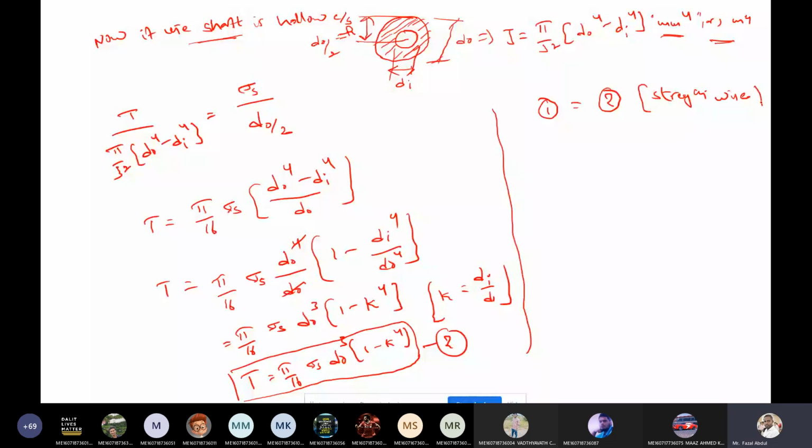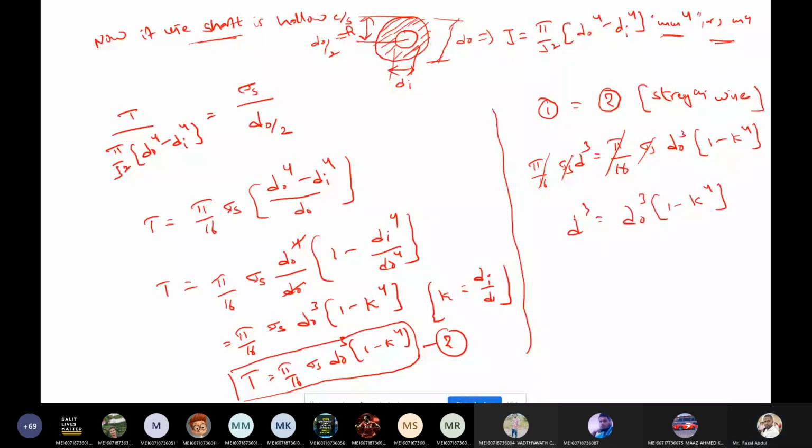Equating the first and second equations: what was the first equation? Pi by 16 into sigma s into d cube. Here, pi by 16 into sigma s into d naught cube (1 minus k power 4). So d cube equals d naught cube (1 minus k power 4).